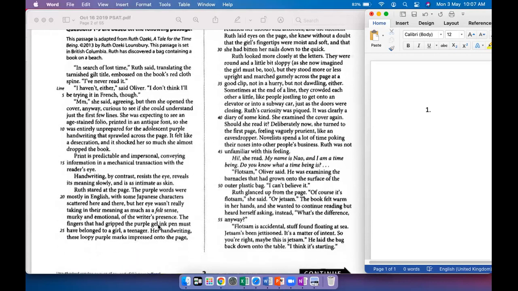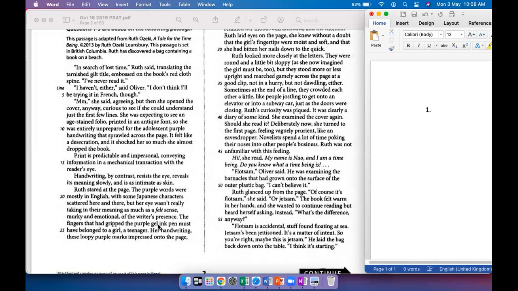Ruth looked more closely at the letters. They were round and a little bit sloppy, as she now imagined the girl must be too. But they stood more or less upright and marched gamely across the page at a good clip, not in a hurry, but not dawdling either. Sometimes at the end of a line, they crowded each other a little, like people jostling to get onto an elevator or into a subway car, just as the doors were closing.